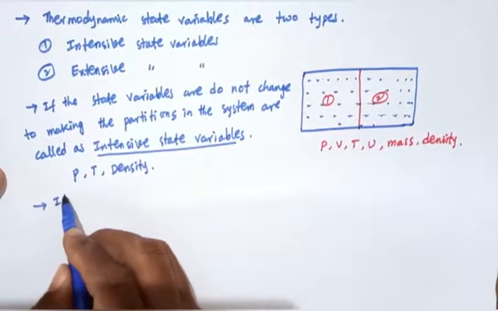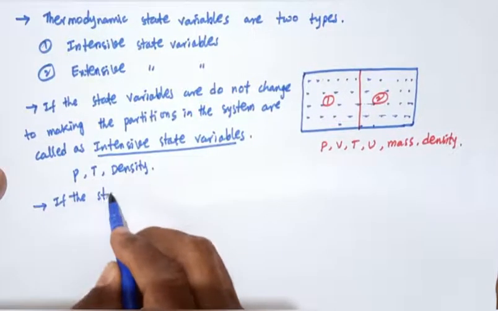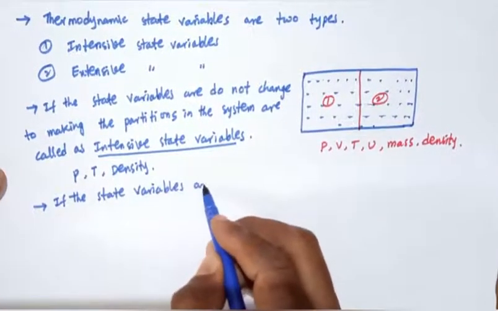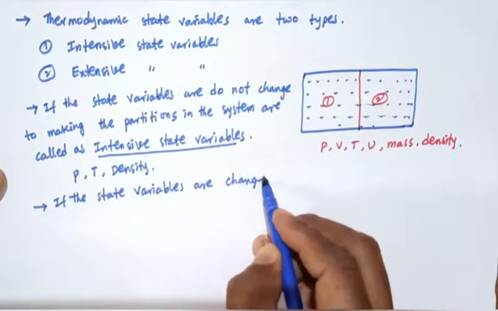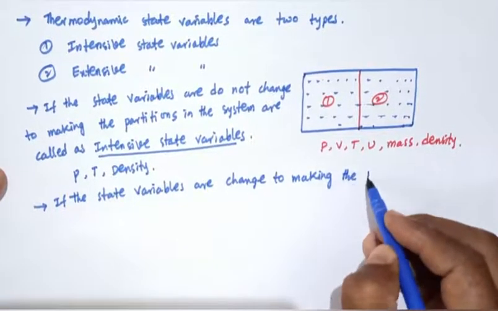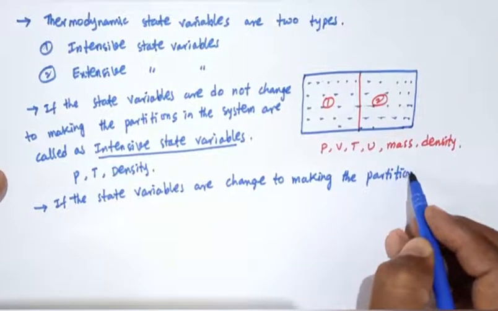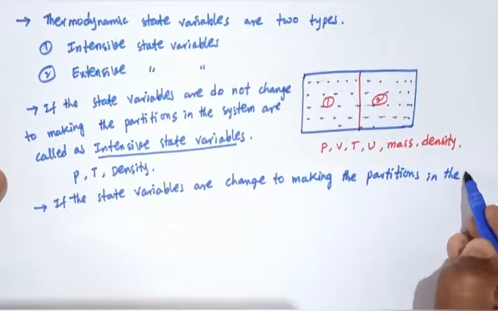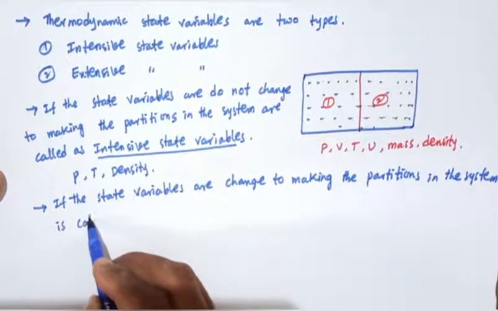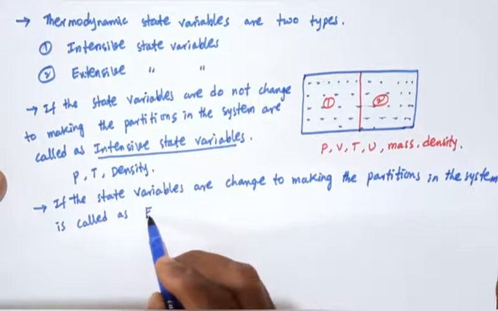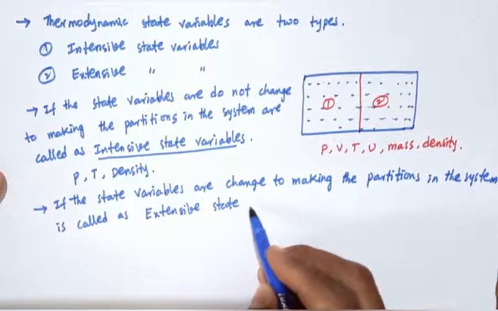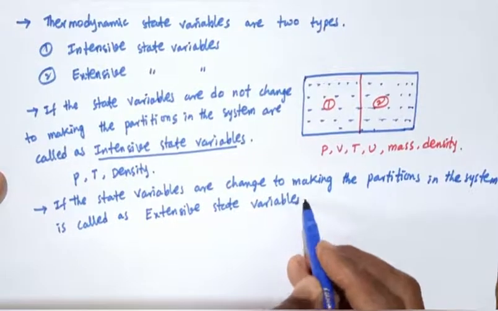If the state variables change on making a partition in the system, they are called extensive state variables.